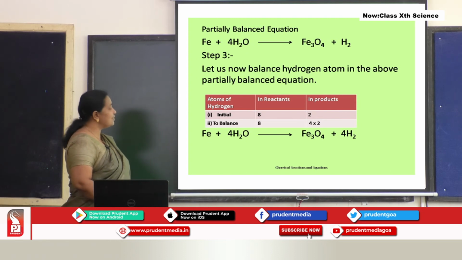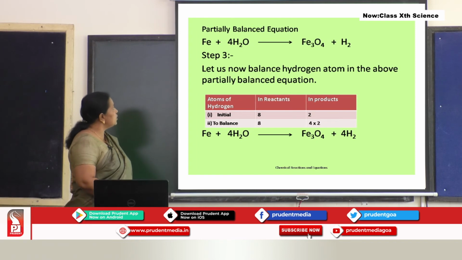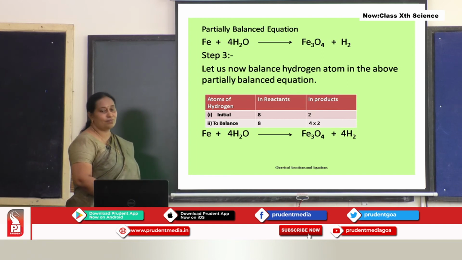So, here let us see the atoms of hydrogen now. We have seen the atoms of oxygen. We have done with that. Now, atoms of hydrogen. In the initial stage, in the reactants, now how many atoms of hydrogen? You have to multiply this, 4 2s are 8. 4 molecules of hydrogen, that means 8 atoms of hydrogen. But in the product, there are only 2 atoms of hydrogen. So, how to balance this hydrogen?